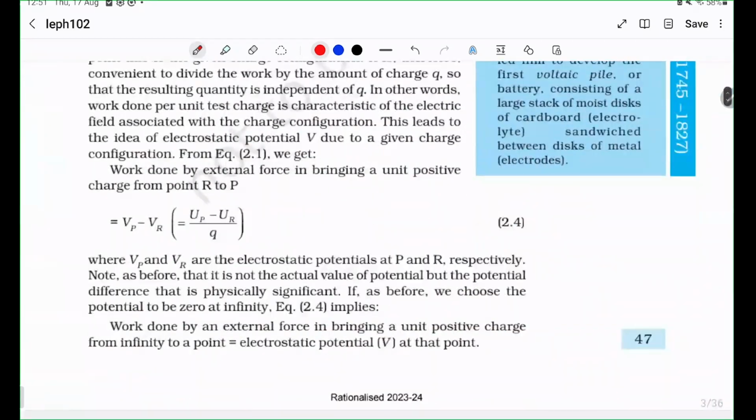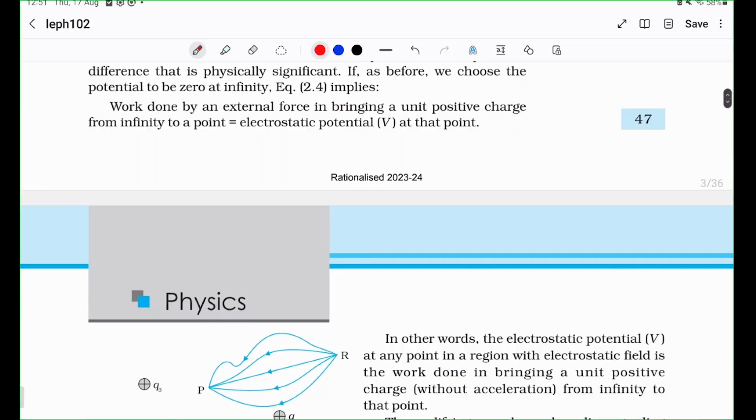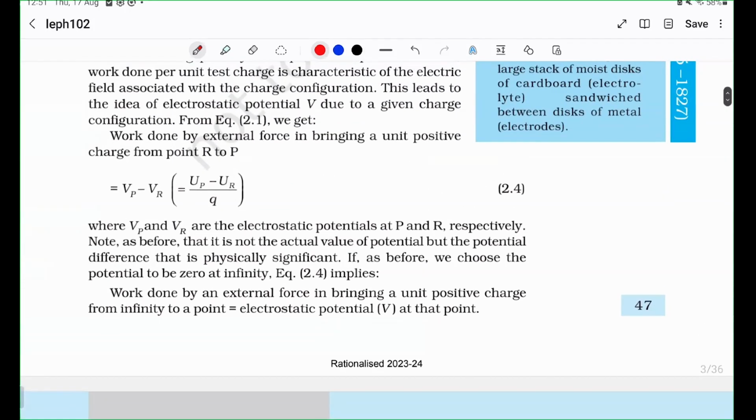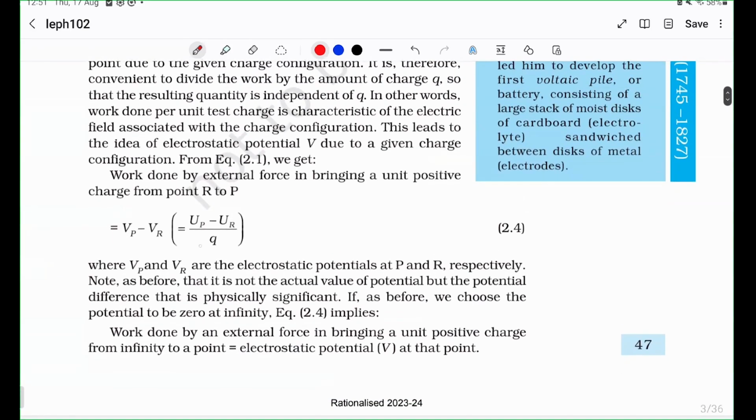Okay. So this is a very large chapter, so we're going to cover it in 2 sessions. I don't want to rush and miss a few very important concepts. So here we are. Just like we've discussed, the change in potential energy is caused by the change in the potential. That's what we just saw, right?